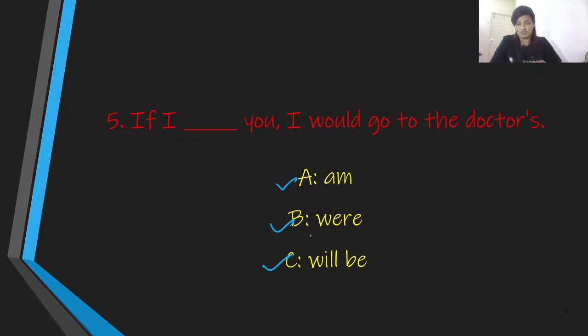If I dash you, I would go to the doctor's. Well, it is screaming at our faces. The answer over here is were. If I were you, I would go to the doctor's. This is talking about an imaginary situation, therefore this is improbable.